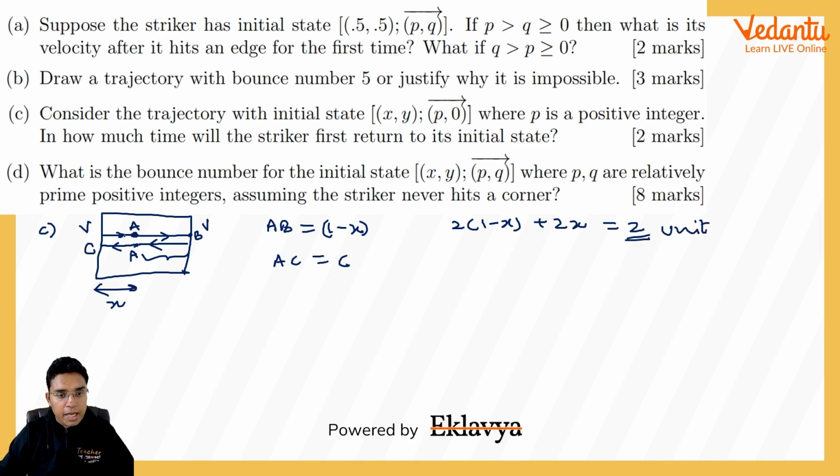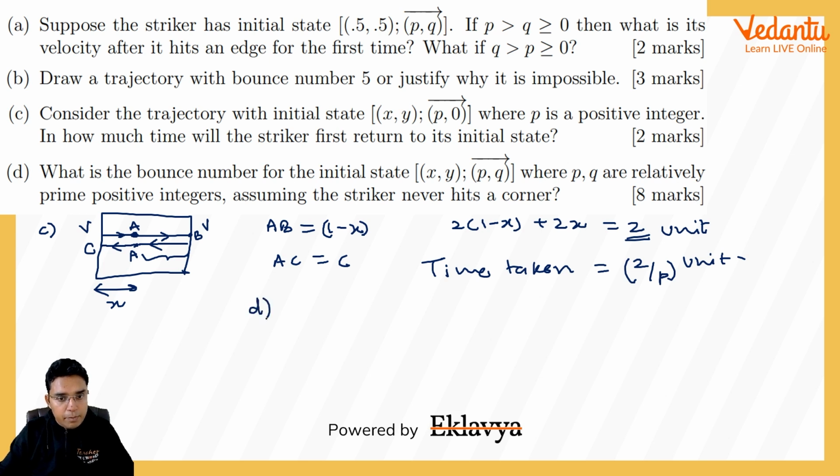And every time its speed along the x direction is p. So the time taken to reach back to this point A with the same initial velocity will be 2 upon p, distance upon speed. That will be the time in seconds, or let me say units. So that will be the answer for this part C.